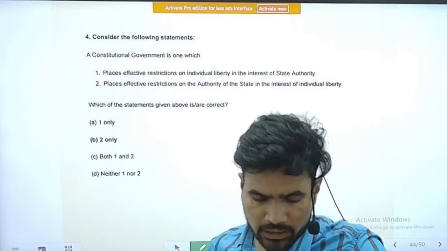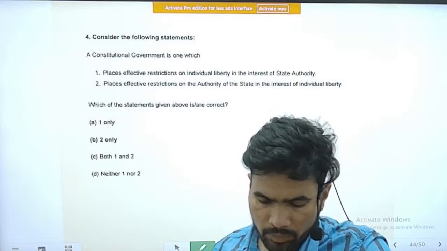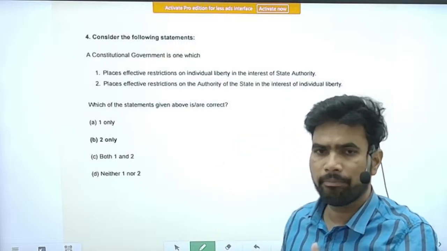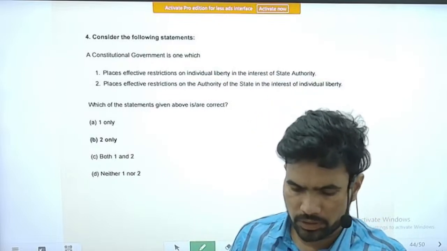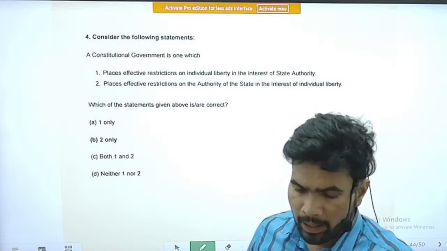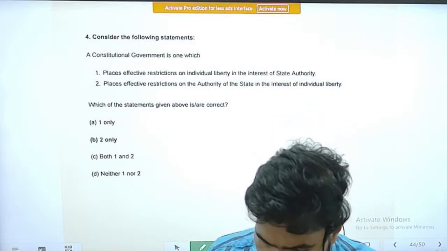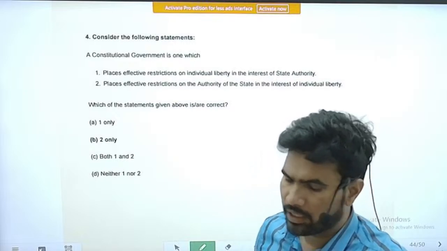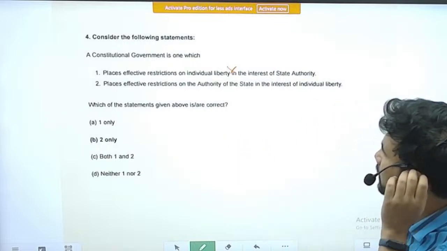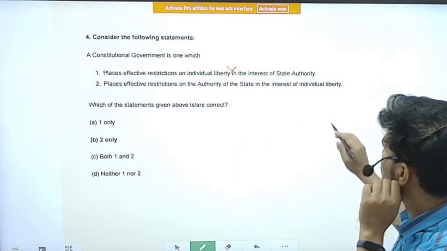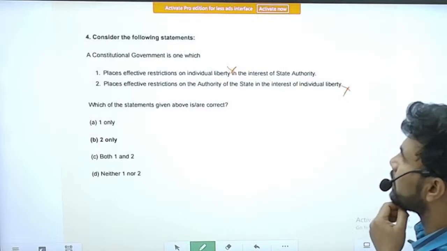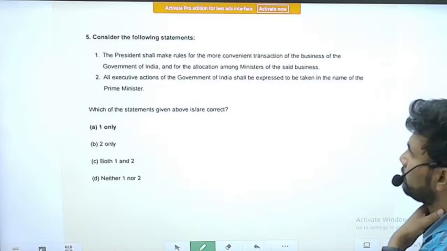Consider the following statements. A constitutional government is one which, statement A, places effective restrictions on individual liberty in the interest of state authority. So this is an incorrect statement. Next is places effective restrictions on the authority of the state in the interest of the. I think there is some confusion. This question has been repeated previously. So we will skip this question.